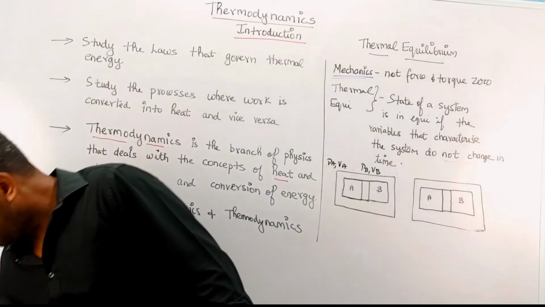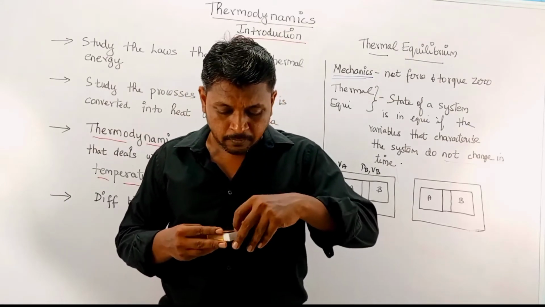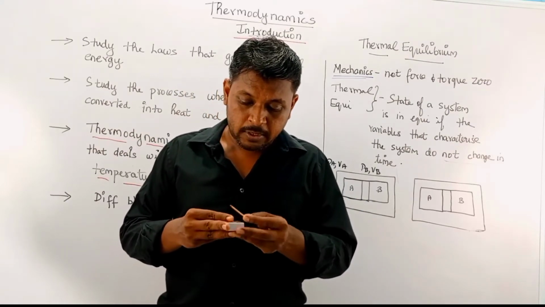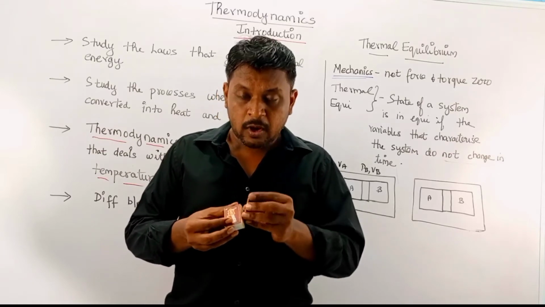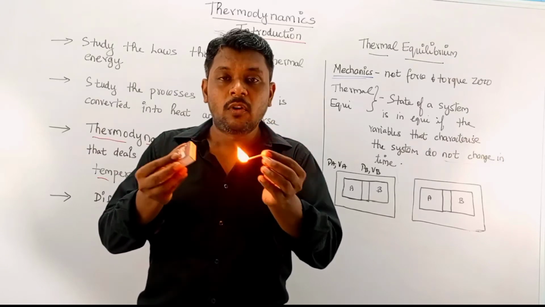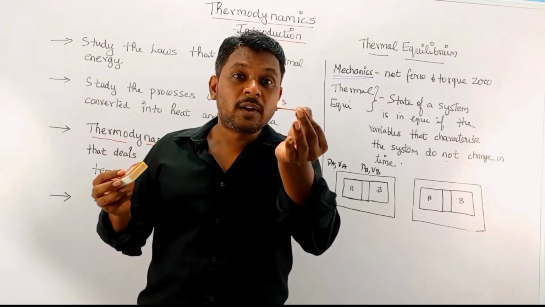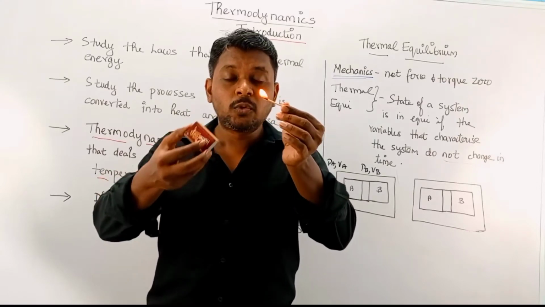Now I will take a matchbox and a matchstick. I am doing some work to light this matchstick. So work is done, and work is converted into heat. Now this heat is used to convert into work.